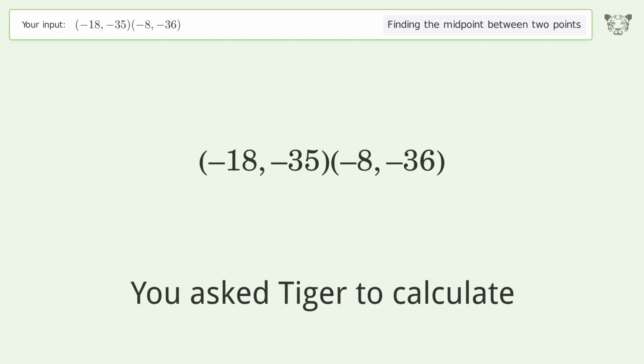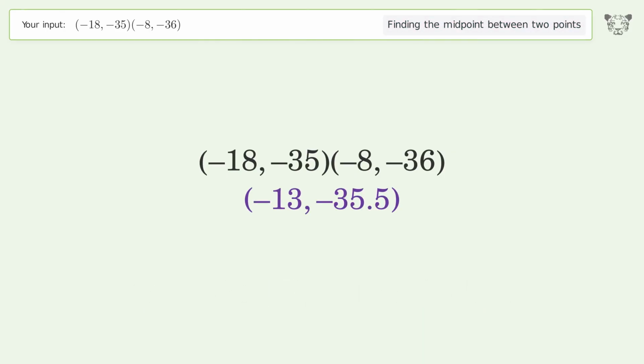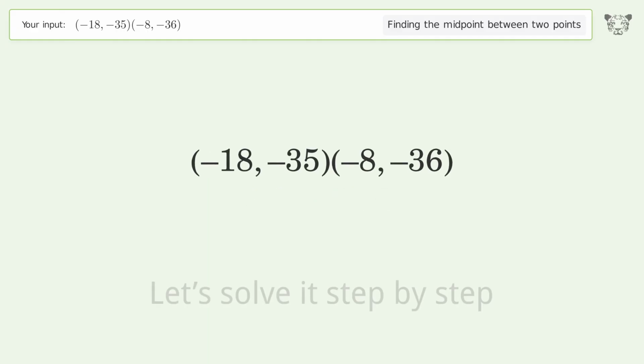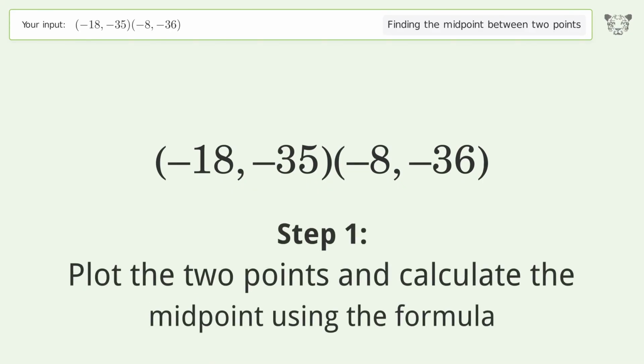You ask Tiger to calculate. This deals with finding the midpoint between 2 points. The midpoint between the 2 points is -13, -35.5. Let's solve it step by step. Plot the 2 points and calculate the midpoint using the formula.